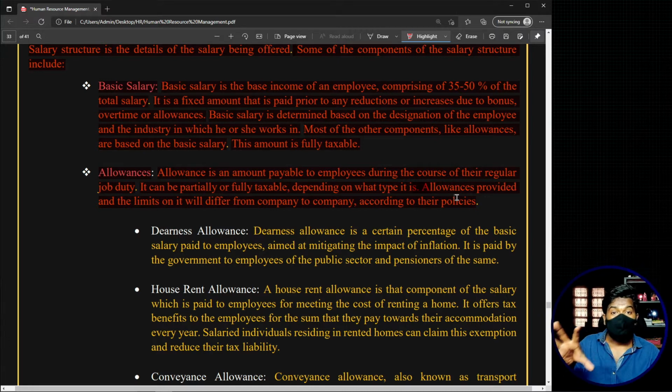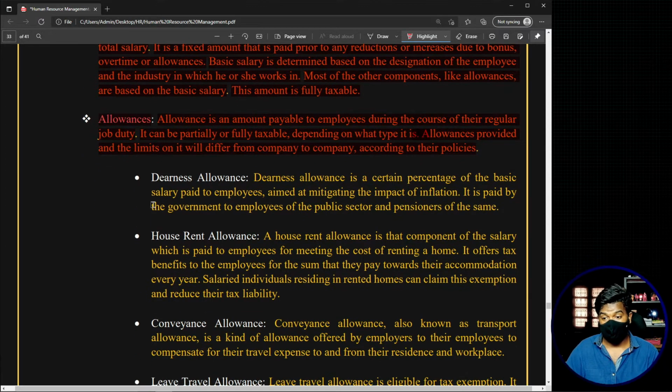Now there are so many different types of allowances. What are the different types of allowances that we usually see, or that you can see in a salary structure or in a pay slip or a salary slip? See, one of the most commonly seen allowances is something called the dearness allowance. See, dearness allowance is basically the allowance paid to the employees to deal with inflation. Okay, to deal with the increasing and decreasing inflation in the country. A certain amount is fixed, and it is actually combined with the salary, or basically it is also included in the salary given to this employee.